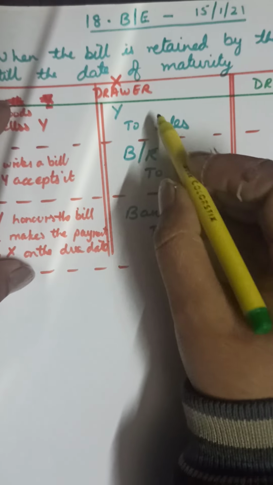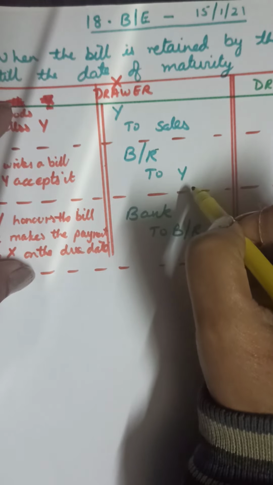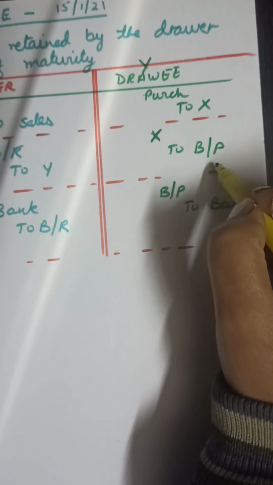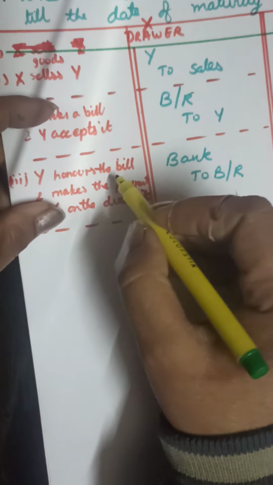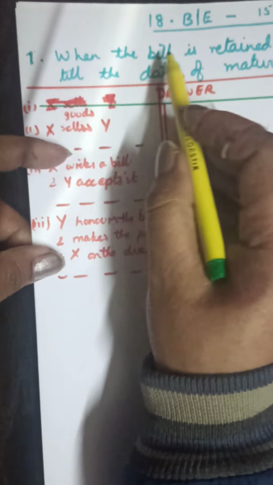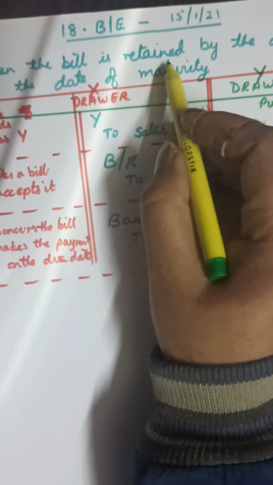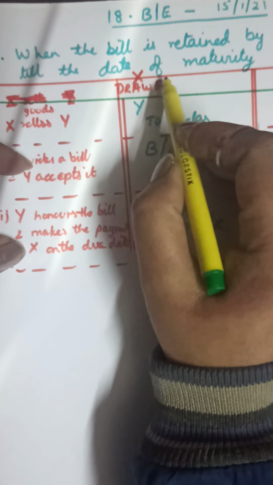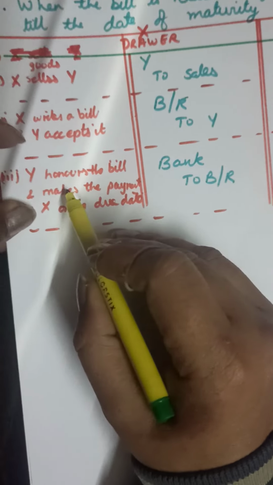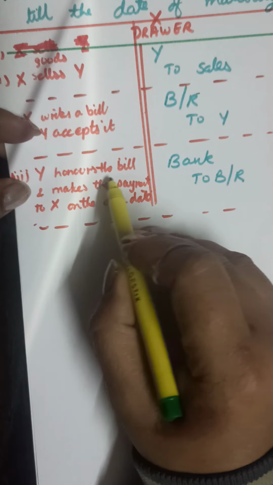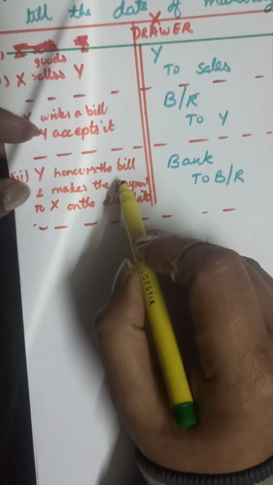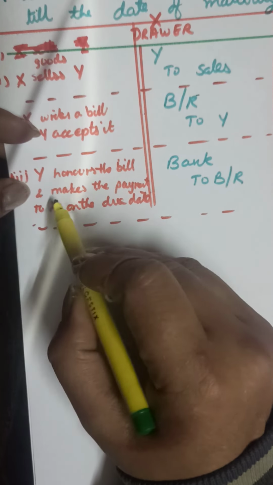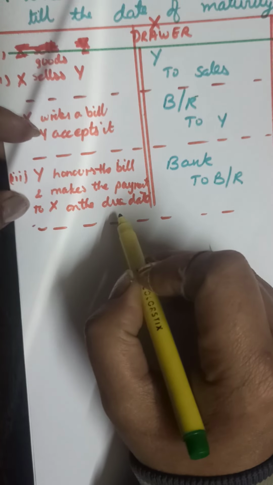Now, two entries we have discussed: Y to sales and BR to Y when the goods are sold, and purchases to X and X to bills payable when the goods are purchased. The third entry is when X retains the bill till the date of maturity. This is the entry at the time Y honors the bill for payment on the due date. Y honors the bill and makes the payment to X on the due date.